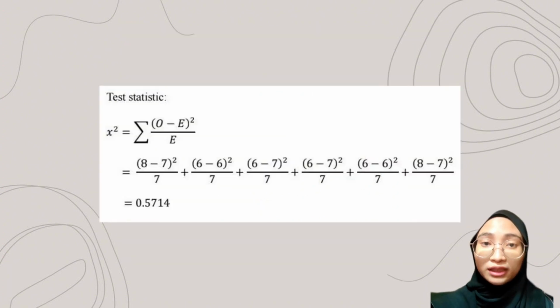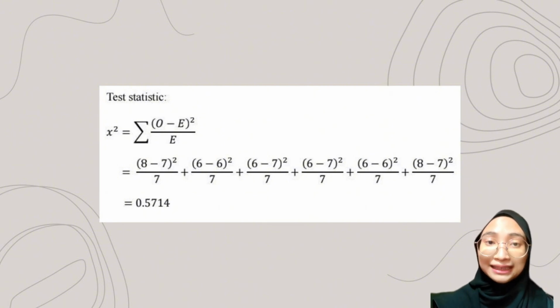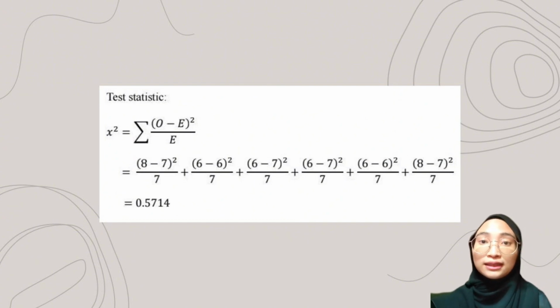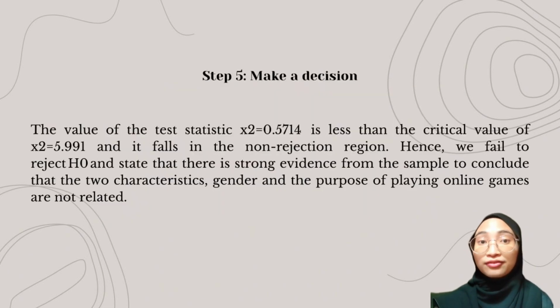Once we have the expected values, we use the formula x squared equals the summation of (O minus E) squared divided by E to calculate the test statistic, where O is the observed value and E is the expected value. After performing the calculation, we find that the test statistic is 0.5714.